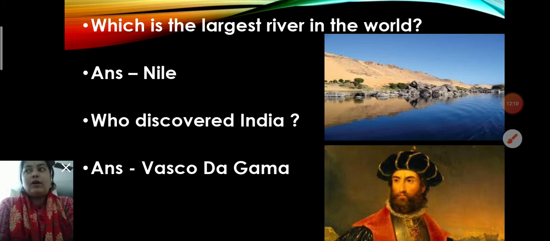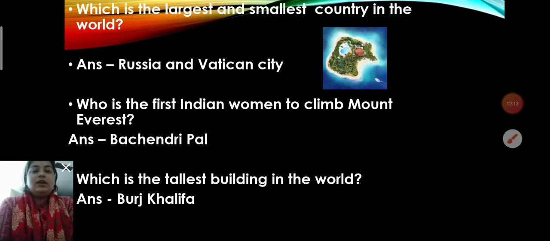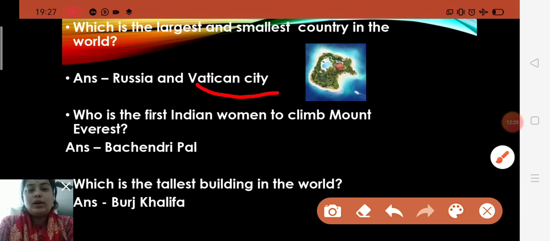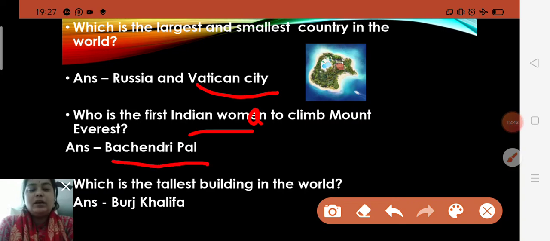Okay, children. Now after that, next one is here. Which is the largest and smallest country in the world? Yes, Russia is the largest country in the world, and Vatican City is the smallest country in the world. Okay, and next, which is the first Indian woman? There it should be A. Okay, why? Because one woman is there, WOMAN. Who is the first Indian woman to climb Mount Everest? You will say Bachendri Pal. Yes, Bachendri Pal is the first woman to climb Mount Everest.